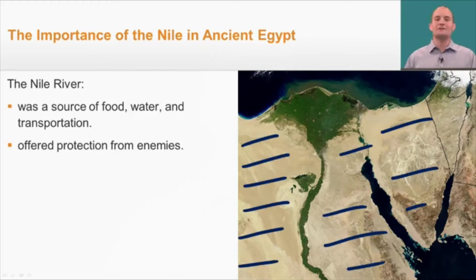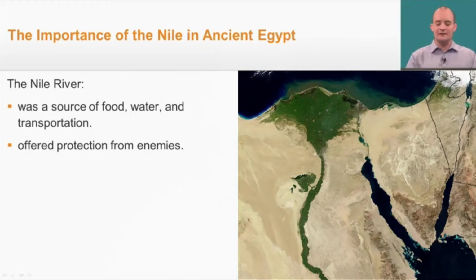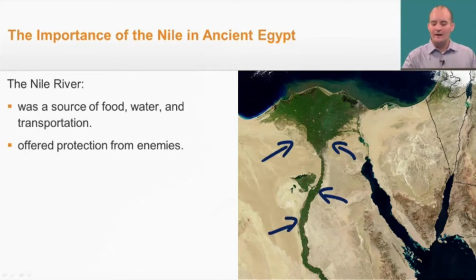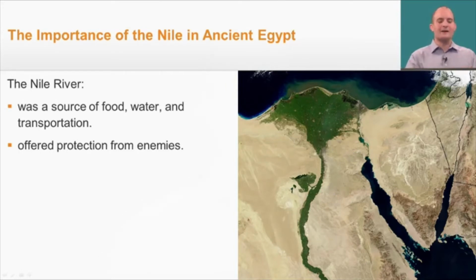Now, these deserts offered a great deal of protection because if you're a tribe over here, to get to the Nile River, you had to cross the desert, making it extremely difficult. But also notice how all of the green is focused along the Nile River. So you can really see how the Nile provided that food, that water, and that transportation by using this picture.